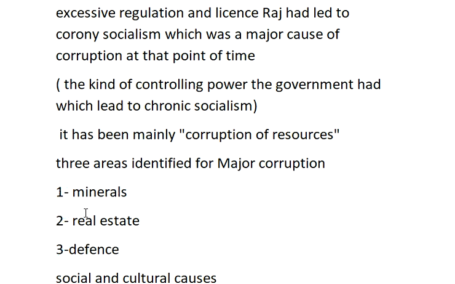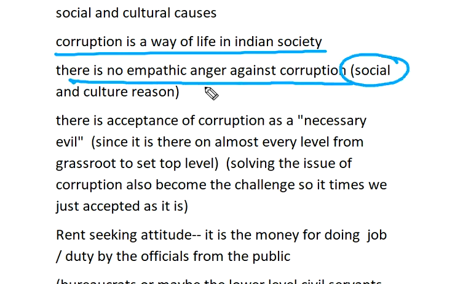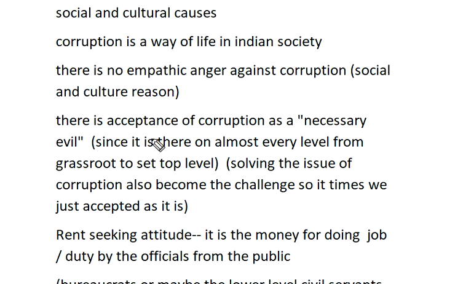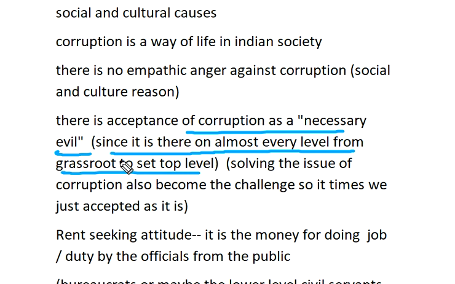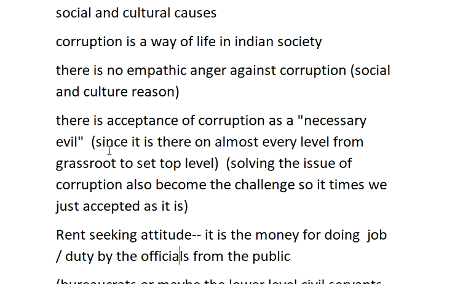Social and cultural causes. What are the social and cultural causes? Corruption is a way of life in Indian society. There is no empathetic anger against corruption, given its social and cultural nature. There is an acceptance of corruption as a necessary evil. This is there almost at every level, from the grassroots to the top level. Solving the issue of corruption also becomes a challenge, so it is sometimes accepted as it is.